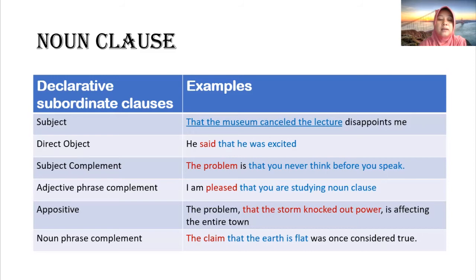And the last, noun phrase complement. For example, the claim that the earth is flat was once considered true. So the clause that the earth is flat is the complement of a noun phrase, the claim.